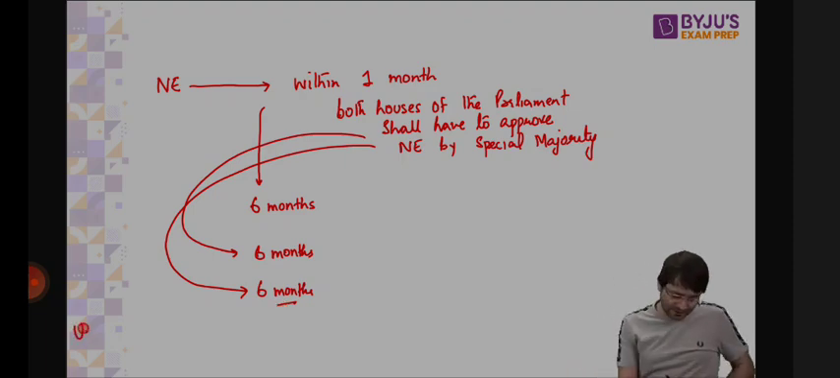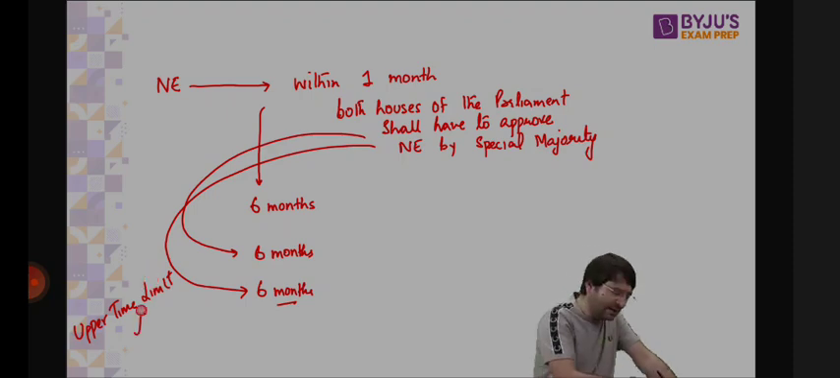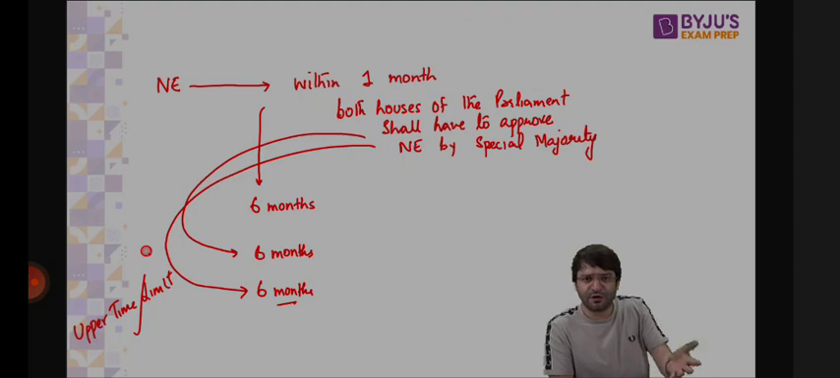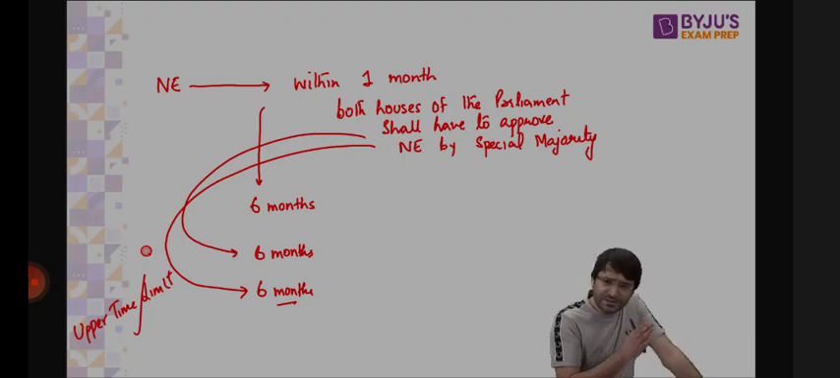Is there any upper time limit? Can this national emergency be approved and continued forever and ever, every time, 6 months at a time? Can this happen? Yes, there is no upper limit. Why? Because we don't know for how long the war will continue, for how long the external aggression will continue, for how long and till what time is the threat and the danger of armed rebellion in India. If the president is satisfied because of war, external aggression, or armed rebellion, what the president will do, impose national emergency. Not just in the entire country, or maybe in only a state, or maybe a part of that state.